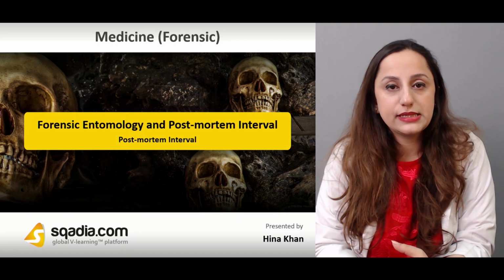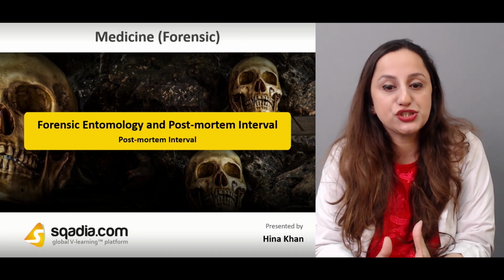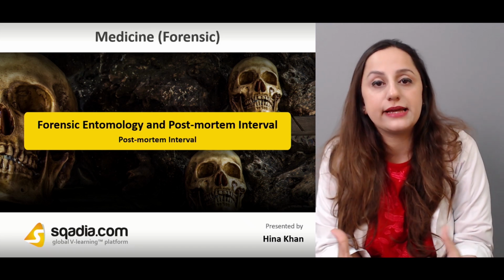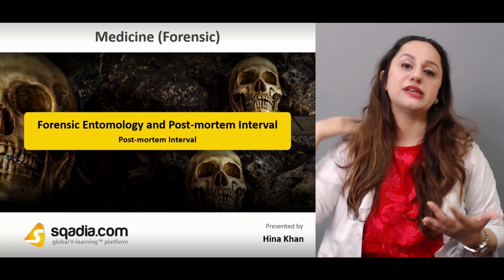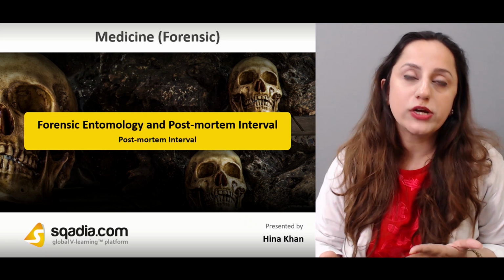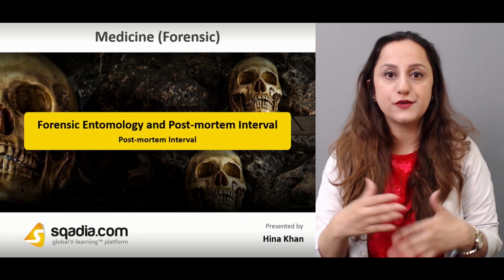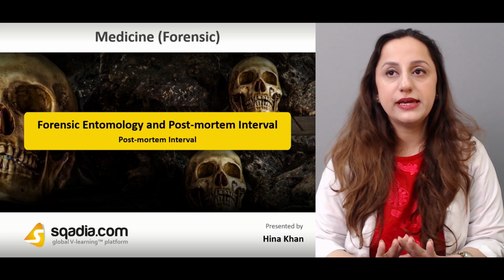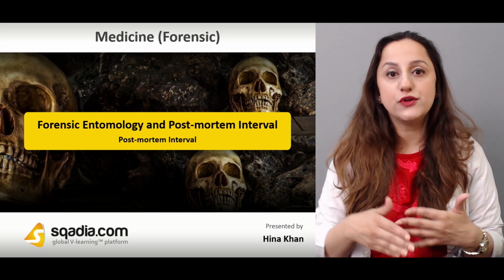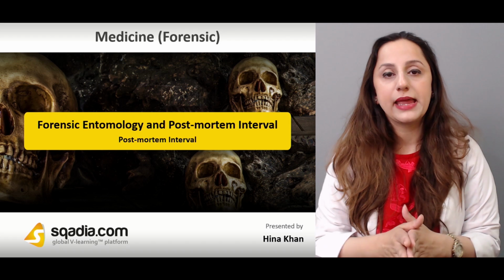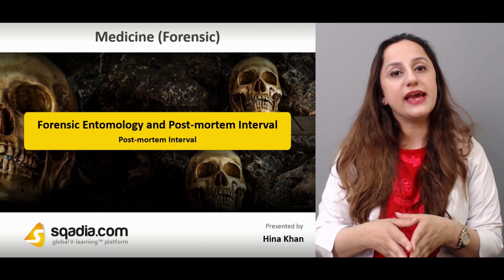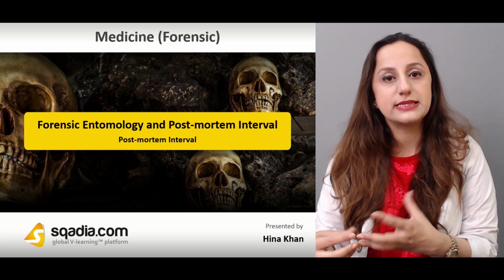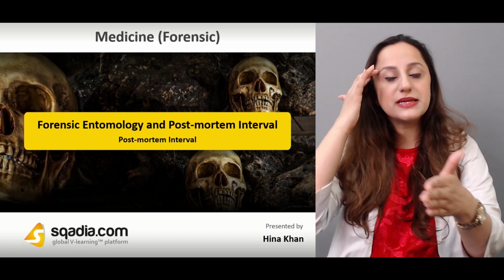So in this section, we'll be discussing the calculation of the post-mortem time interval through all the studies of entomology that we have known, all the core knowledge that we have about the beetles. What are the types of beetles that start feeding on a fresher carcass? When there is a fresher carcass, we'll have the blue bottles, the green bottles, and the blowflies. And when we have a decomposed carcass, mostly there'll be the house flies and the flesh flies. So this is basically core knowledge.